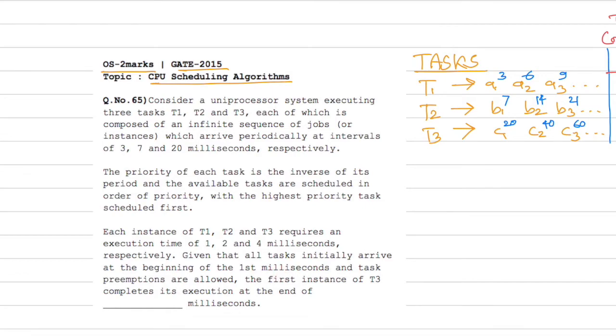So the first batch of tasks, all of them are arriving at the first millisecond. So this is something we missed here. So there will be one more job before each of these in T1, T2 and T3. And task preemption is allowed. This is an important point.